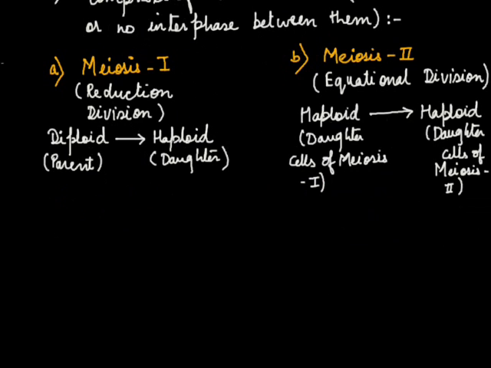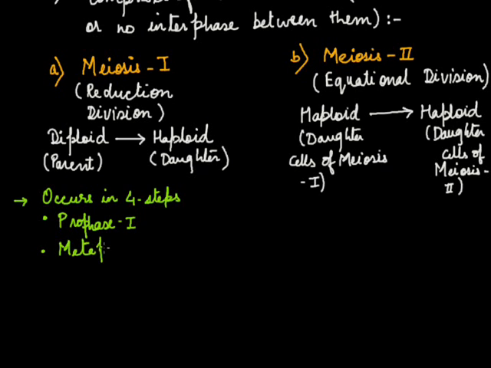Meiosis 1, or the first meiotic division, occurs in 4 steps, and the 4 steps are the same as those of mitosis, that is prophase 1, metaphase 1, anaphase 1 and telophase 1.